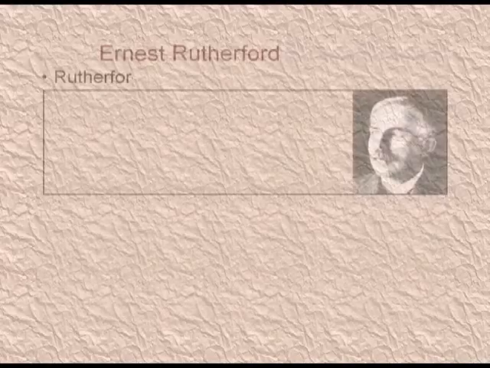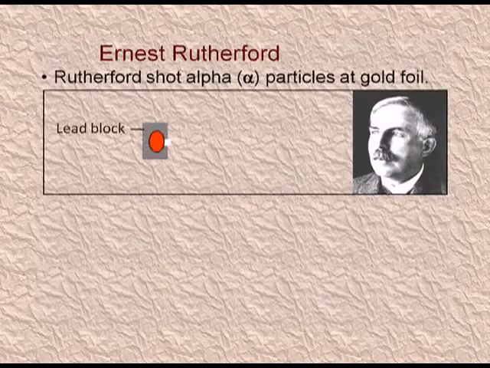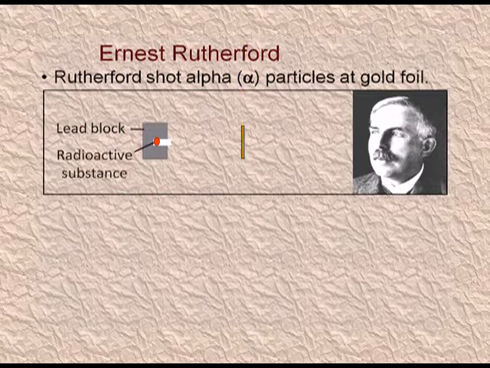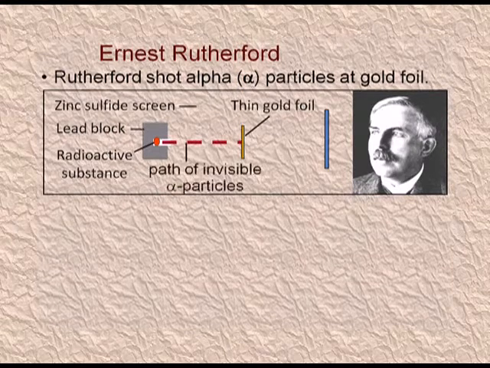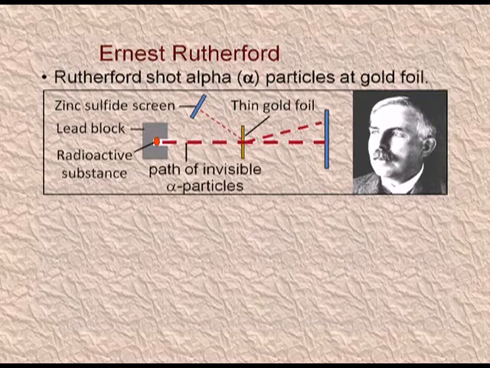Now I am telling you the experiment of Rutherford which led to all these conclusions. Let's see. Rutherford performed the alpha particle scattering experiment. He bombarded alpha particles on a thin gold foil and observed the pattern on the zinc sulfide plate. You can see a radioactive substance in a lead block.